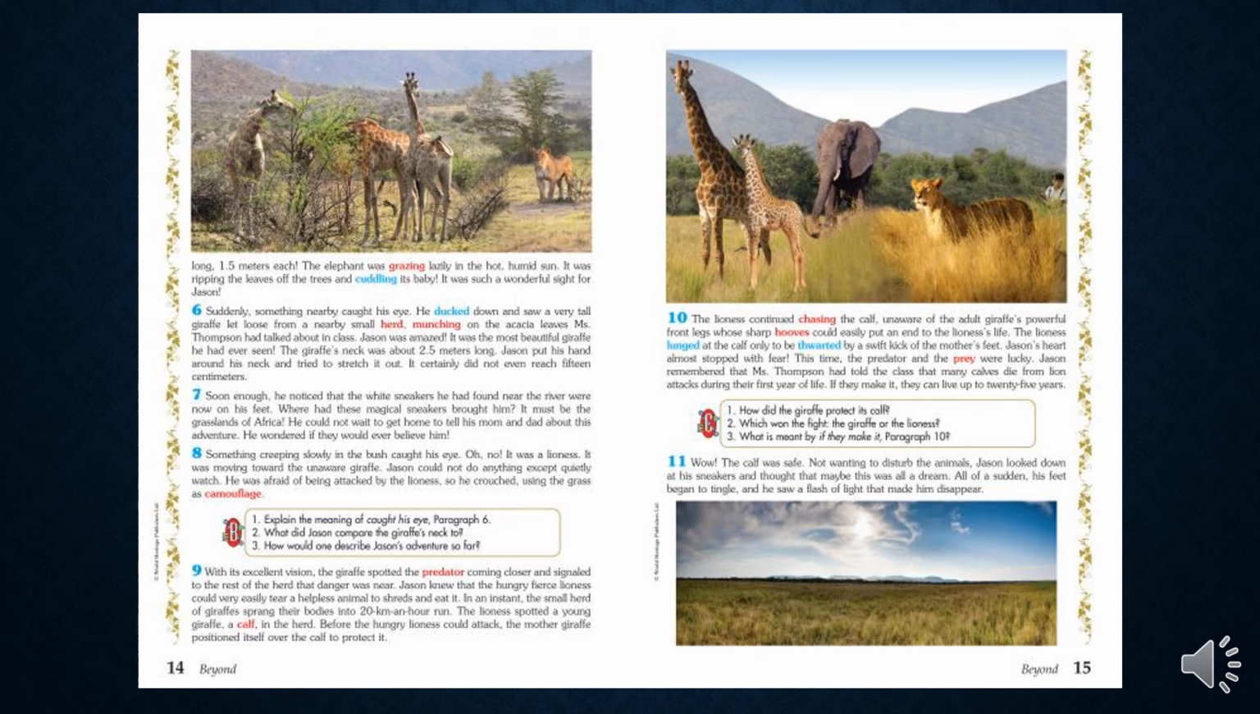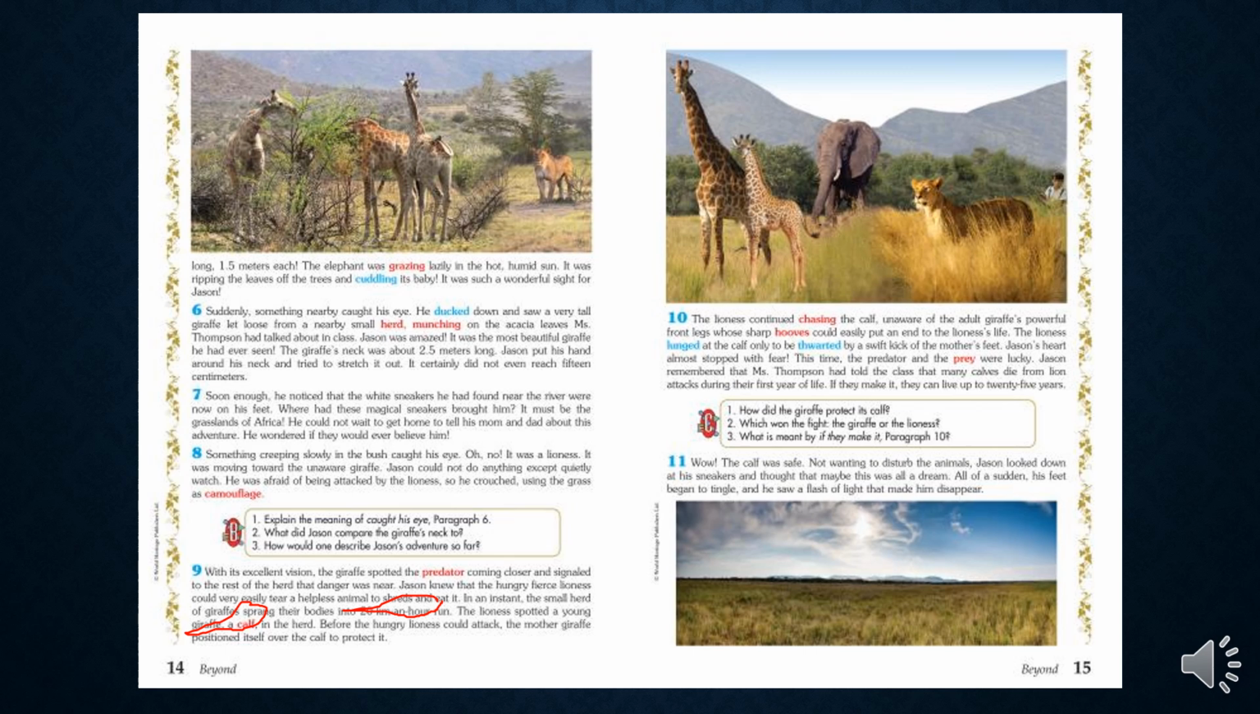This shows us that giraffes are very fast. The lioness spotted a young giraffe, a calf. So this also means that the baby giraffe is called a calf. Before the hungry lioness could attack, the mother giraffe positioned herself over the calf to protect it.